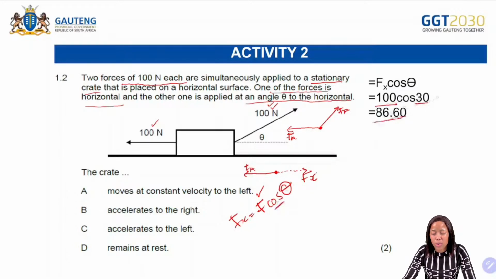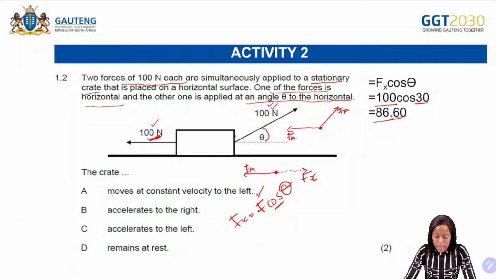You have an angle of 30 degrees as an example, because we can see that this angle that is here is less than 90 degrees. So if we use any angle that is less than 90 degrees, you will see that whatever answer you get will be less than 100 Newton, okay?